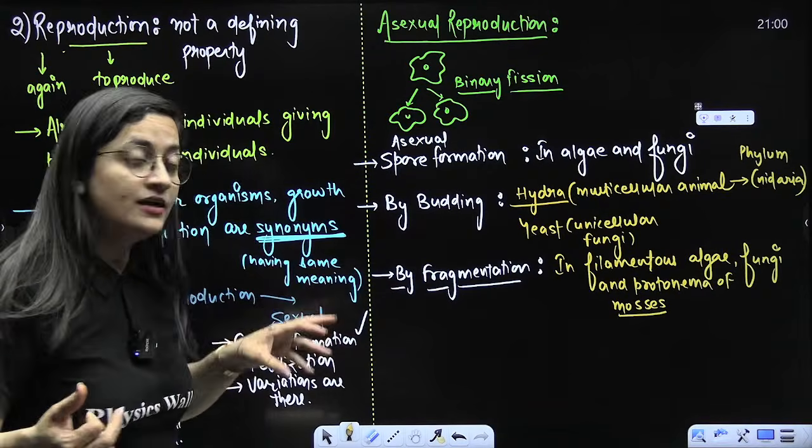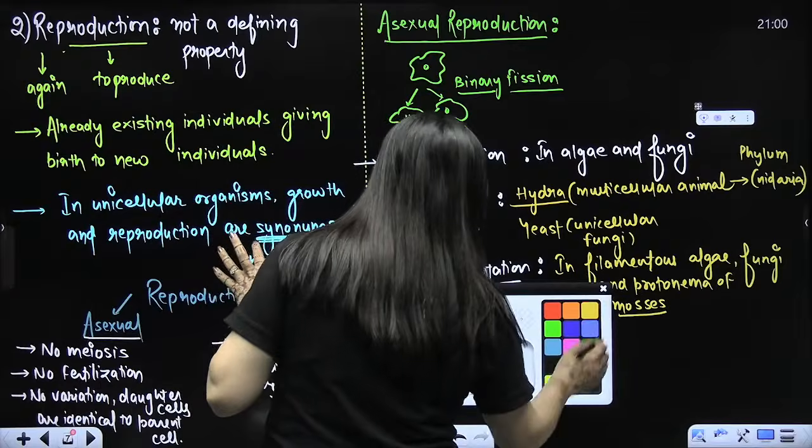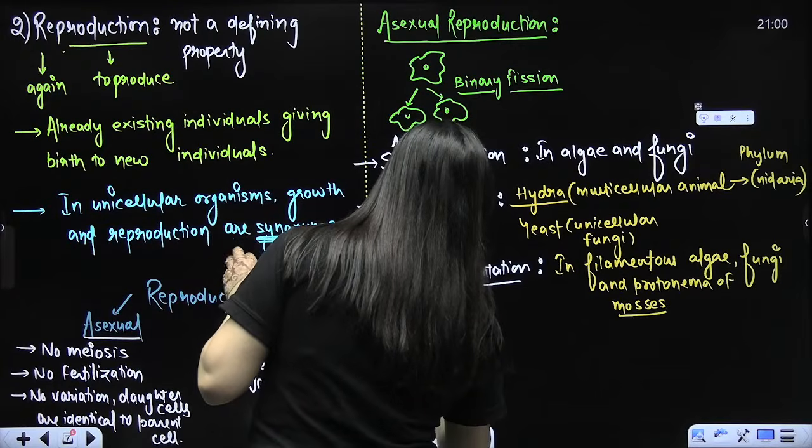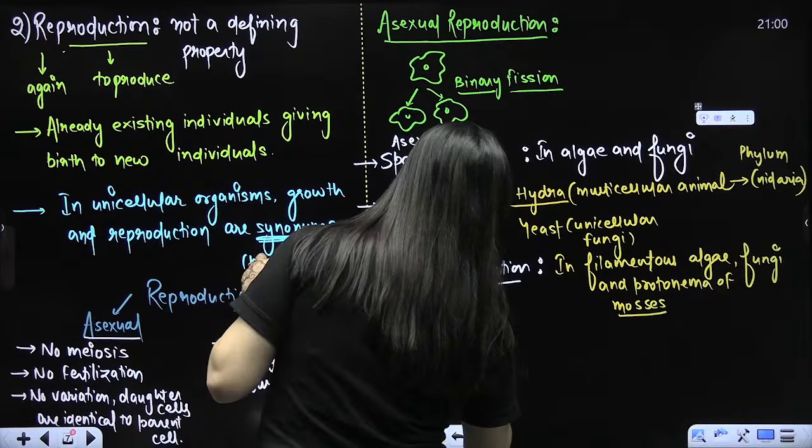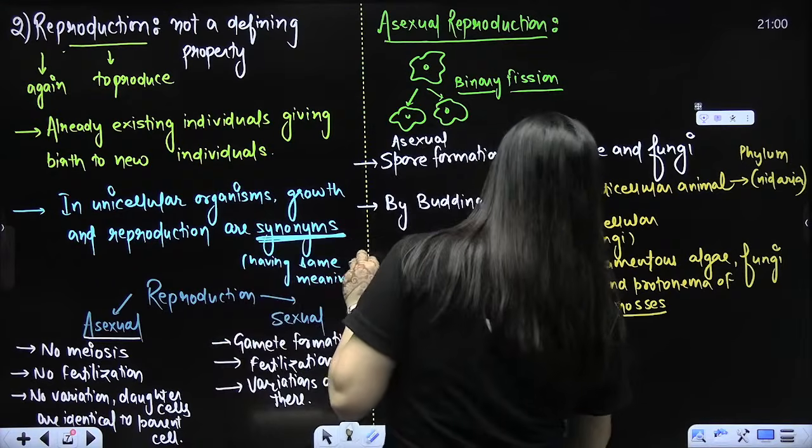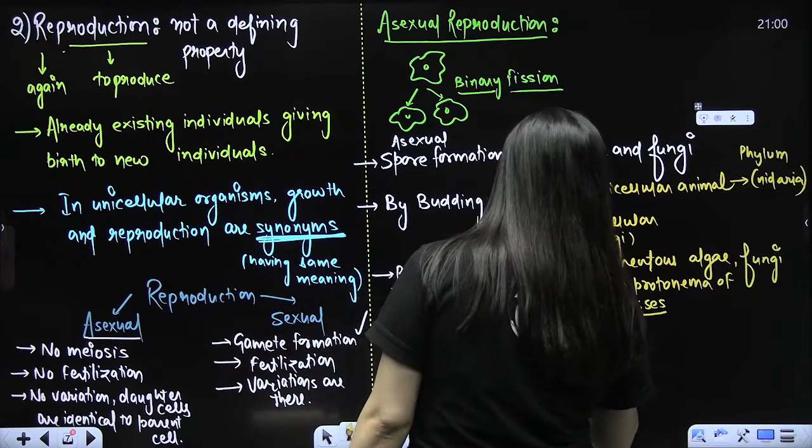So in the plant kingdom also we will discuss fragmentation. Now, in animals you also talk about regeneration. Remember regeneration: the lost part of the body. Yes, everybody.